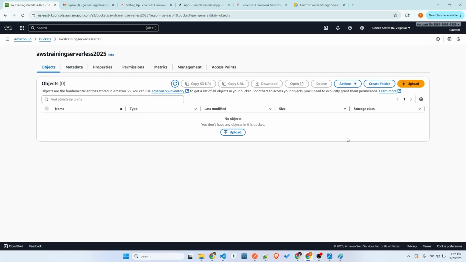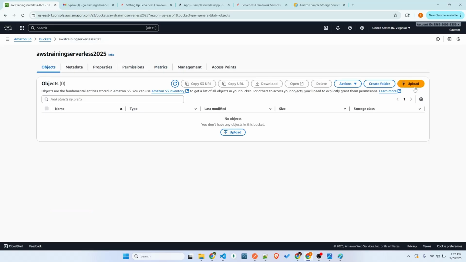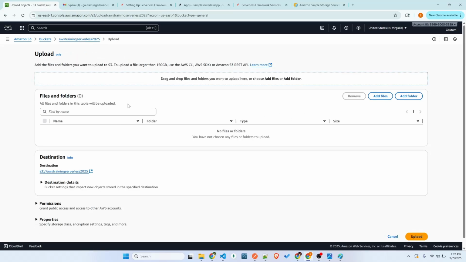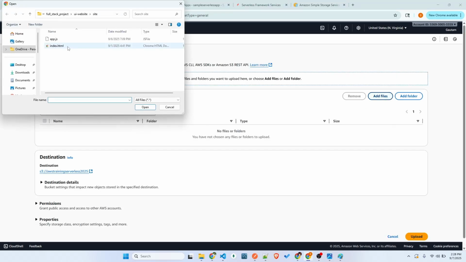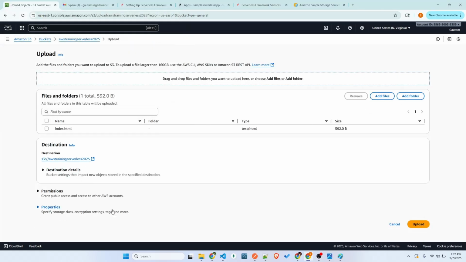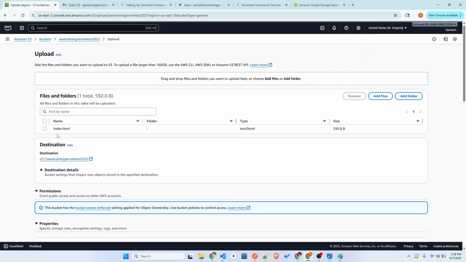Just open it. You can upload files here. I'll just upload some sample files. For that, just do upload, or you can upload here. You can even create subfolders or sub buckets within this one. But I'm just straightforwardly adding some files, whatever files I have, something like index.html. For now, I'm just adding the index.html file.